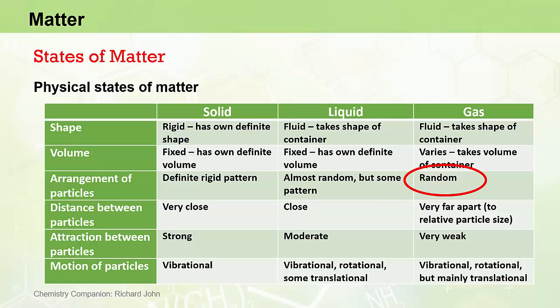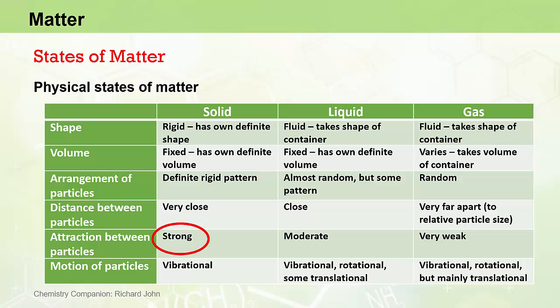The arrangement of particles in a liquid has a level of randomness to it, but the particles also typically have some sort of pattern or structure associated with them. The distance between the particles in solids is typically very close. In liquids, it's also close, but typically not as close as solids. And in gases, they are very, very far apart relative to the size of the gas particles themselves. Each particle in a gas would have a relatively long distance to travel before bumping into another gas particle or bumping into the walls of its container.